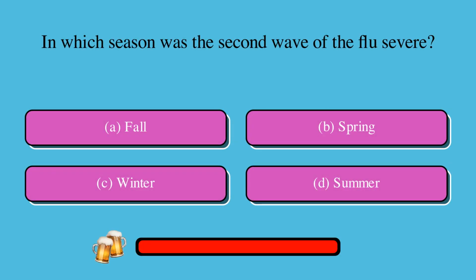In which season was the second wave of the flu severe? Is it A, fall, B, spring, C, winter, or D, summer? The correct answer is A, fall.